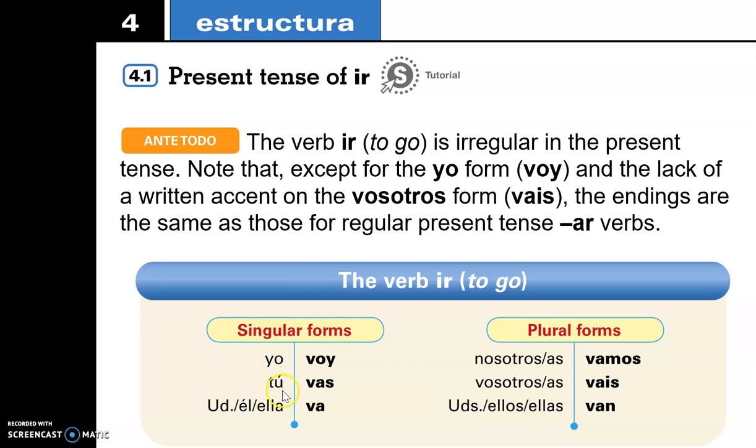So yo voy. Tú vas. Usted, él, ella, va. Nosotros, nosotras, vamos. And remember, we skip vosotros, and we go down here to the third person plural. Ustedes, ellos, ellas, van. Now notice this is spelled just like English van, like the automobile, right? A van. But you don't say van, you say van.